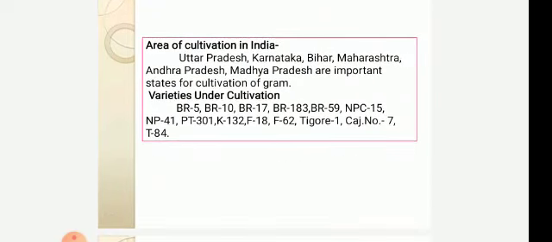Then we will see the area of cultivation in India. Uttar Pradesh, Karnataka, Bihar, Maharashtra, Andhra Pradesh and Madhya Pradesh are important states for cultivation.